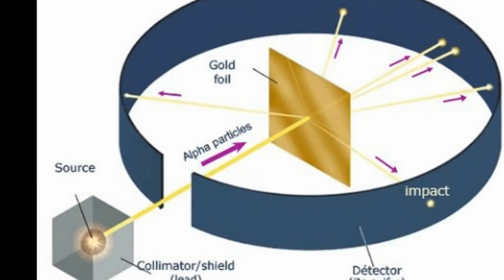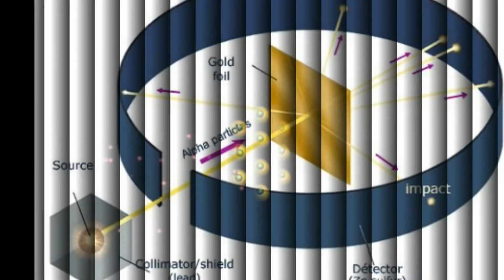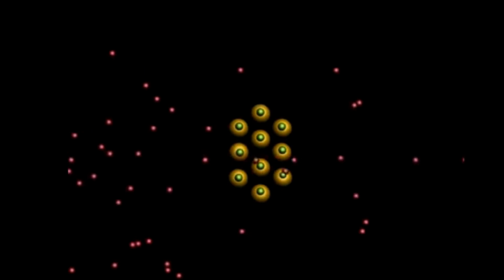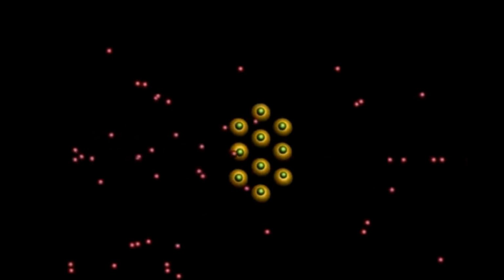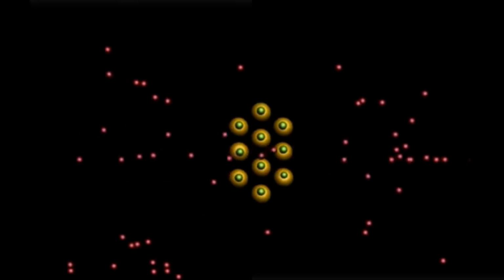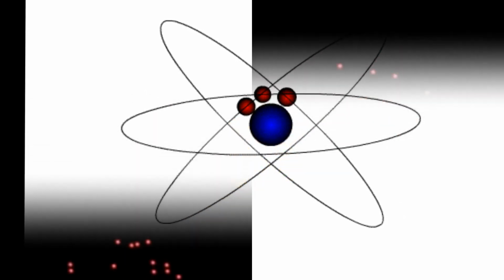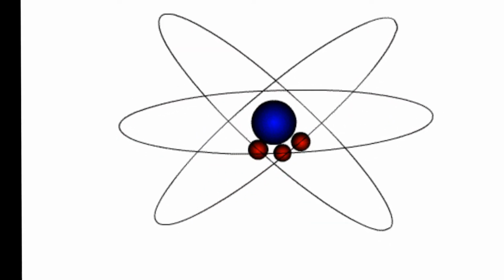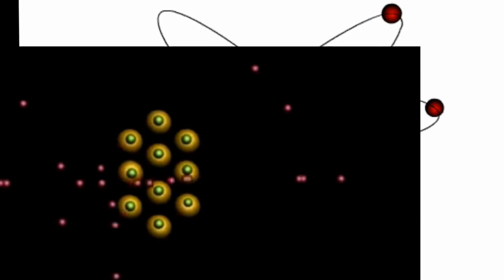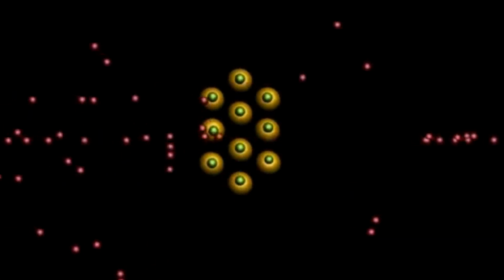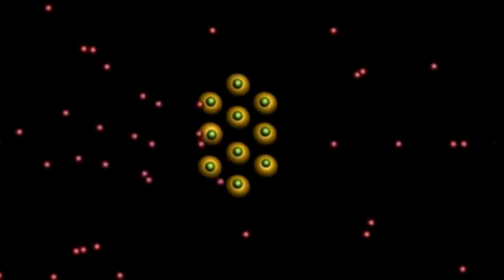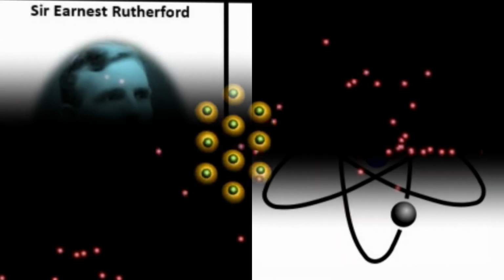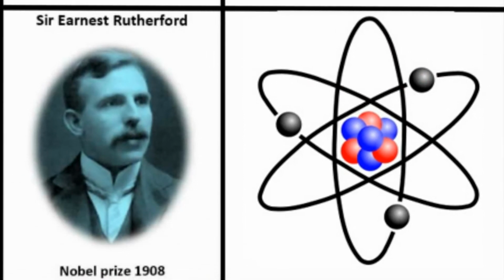Under Thomson's model, the atom's thinly dispersed positive charge would not be enough to deflect the particles in any one place. But while most of the particles did pass through, some bounced right back. Rutherford concluded that atoms consisted largely of empty space with just a few electrons, while most of the mass was concentrated in the center, which he termed the nucleus. The alpha particles passed through the gaps but bounced back from the dense, positively charged nucleus.